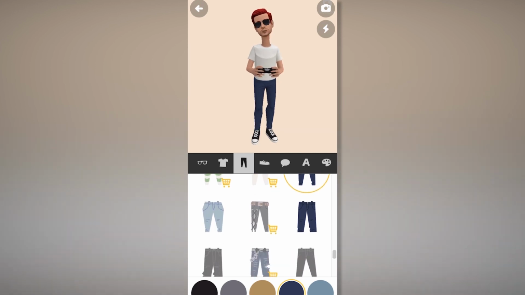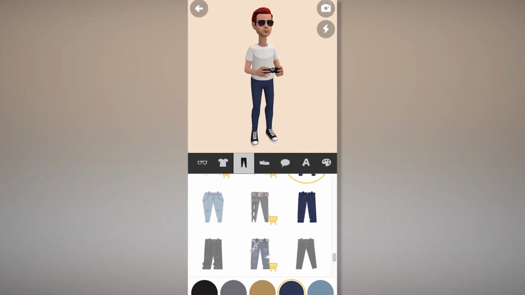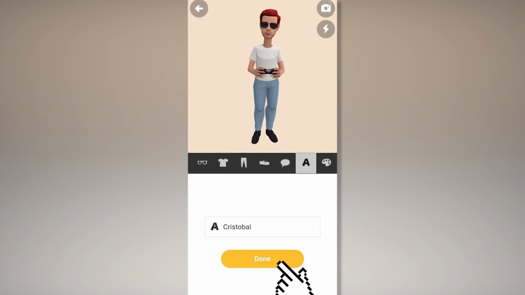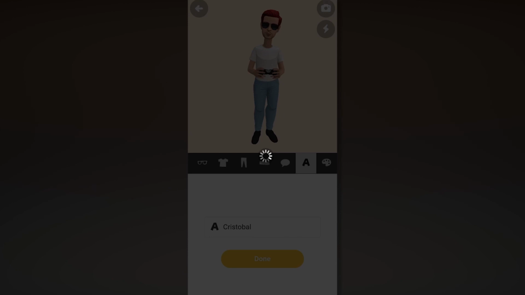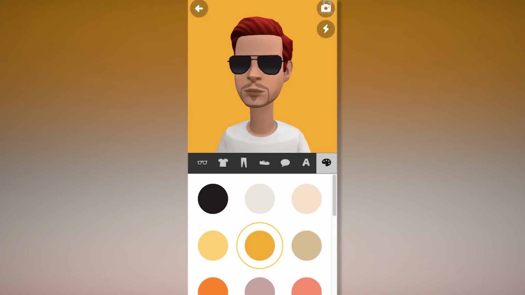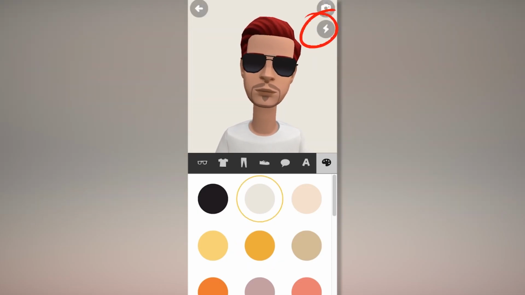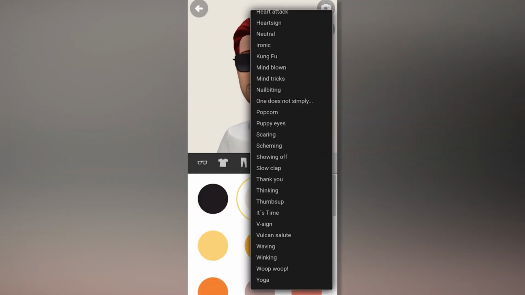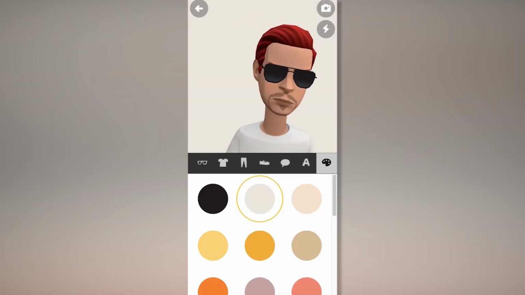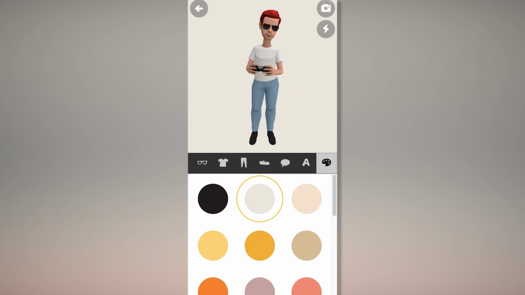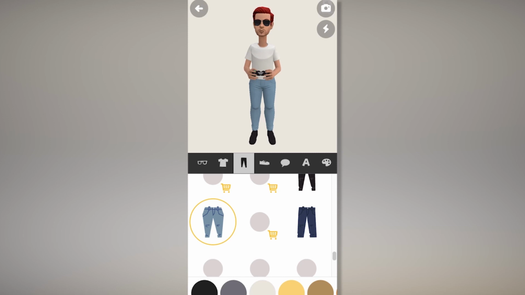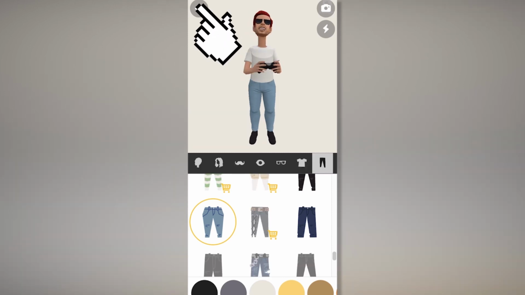Here are some options to choose the shoes color and shapes. And here is the character name, whichever name you want to put. You can put custom names for the character. Here is another option, the top right corner electric icon. Click on it and you can put the expression of the character. There are a lot of expressions of the character here, guitar, beating chest, blue kiss, blue steel, and more. After that, just click on the arrow and the character will automatically save.